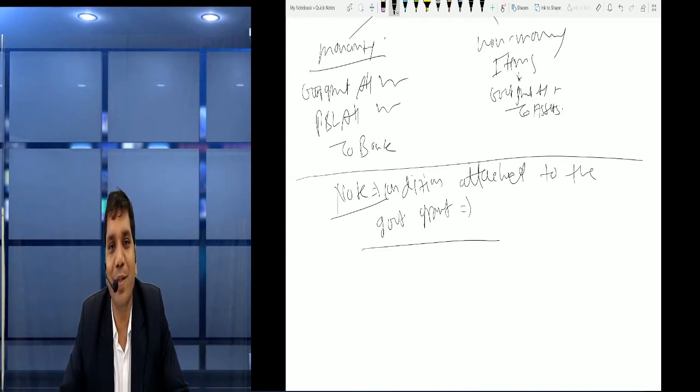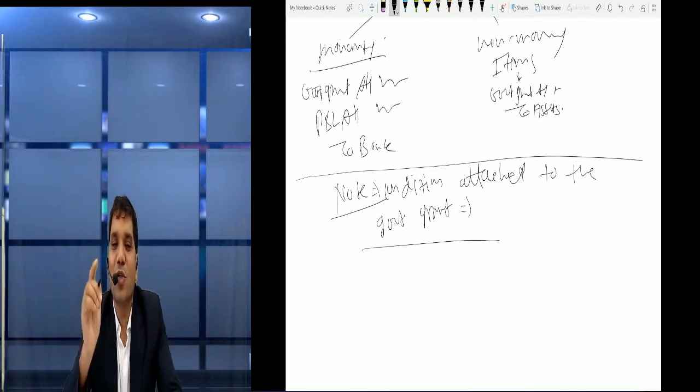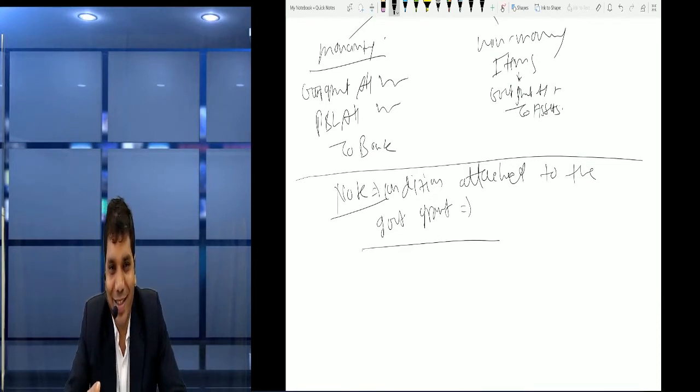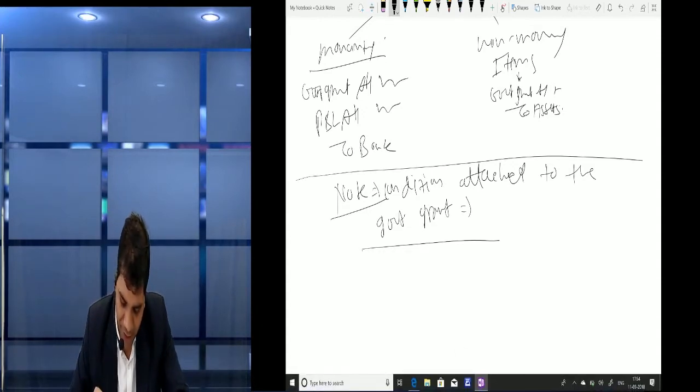Okay, so that work will be done. Then only we can recognize the government grant. So if any condition is there, we should fulfill the condition, then only we should recognize the government grant. Is it clear? Perfect. Chalo, now we start the answer.